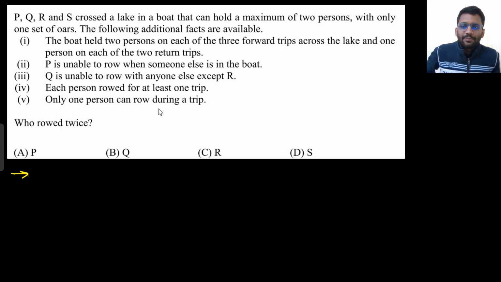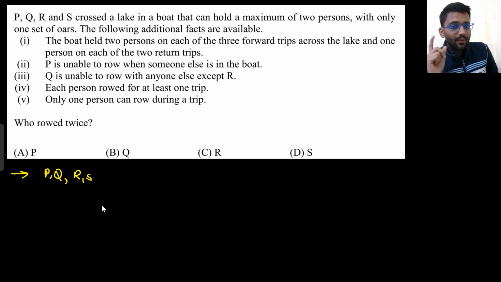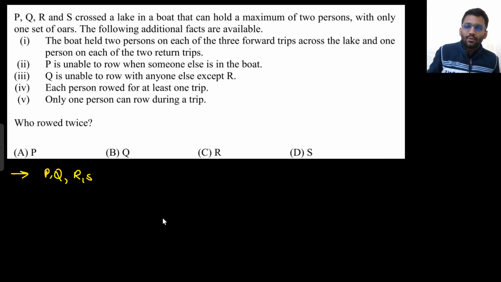So there are four guys, PQRS. The boat can hold a maximum of 2 persons with only one set of oars. The following additional facts are given. The boat held 2 persons on each of the 3 forward trips and 1 person on each of the 2 return trips.